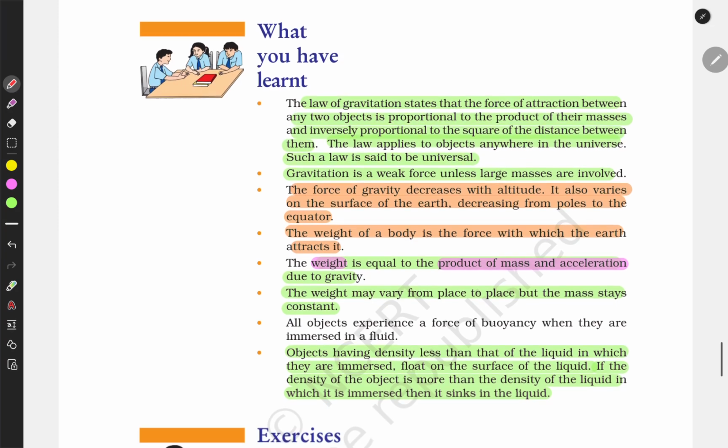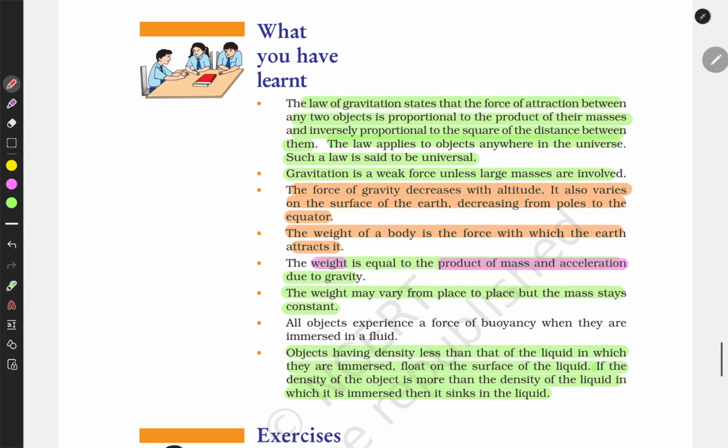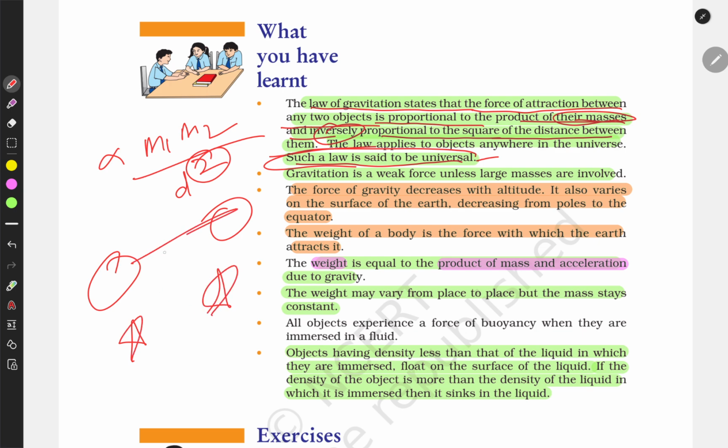Let's wind up this chapter by revising it quickly. The law of gravitation states that the force of attraction between two objects is proportional to the product of their masses and inversely proportional to the square of the distance between them. It is directly proportional to the masses and inversely proportional to the square of the distance between them. Such a law is said to be universal. It works for every planet and star; they have this force of attraction between them, which can be measured by this formula.